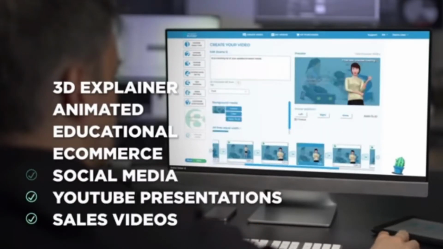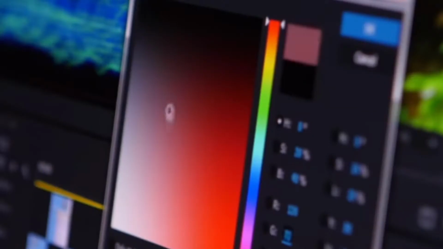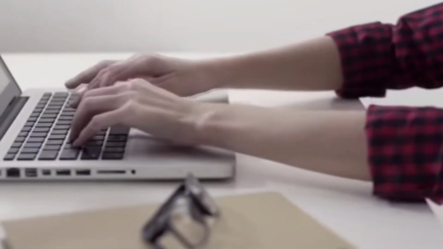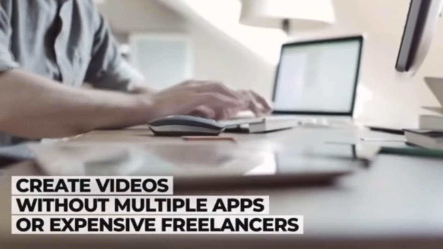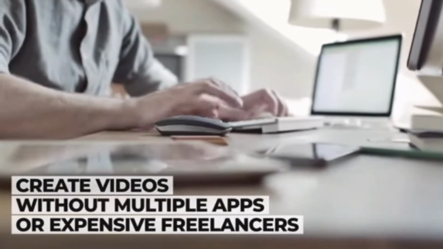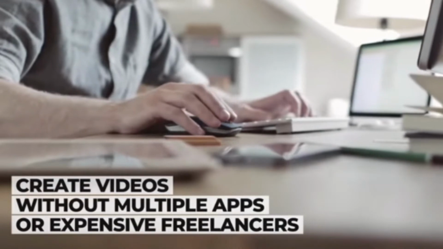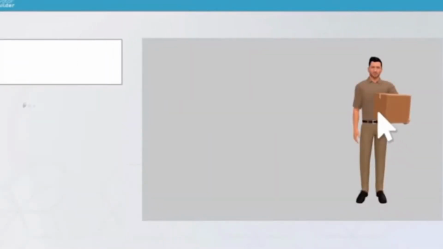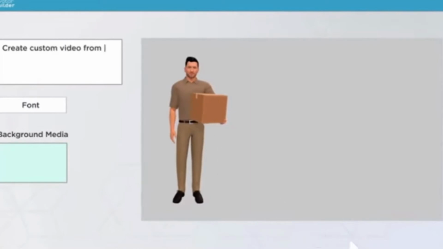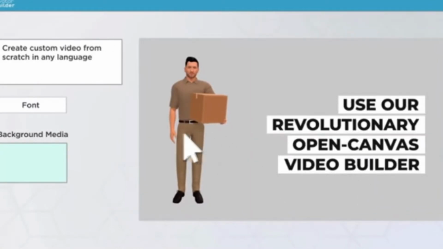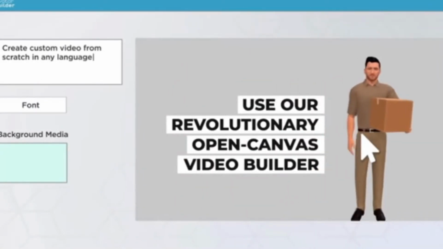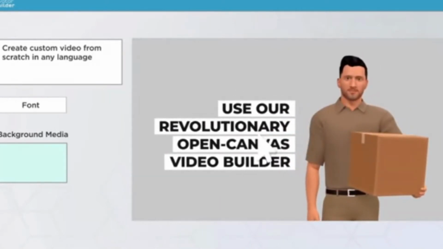Our expert team of animators, designers, and copywriters spent the last 12 months designing the best templates with done-for-you video scripts so you can create videos that get results without shelling out big bucks on multiple video apps or expensive freelancers. Want to make custom videos? No problem. Use our revolutionary Open Canvas video builder to design your own videos in any language from scratch.